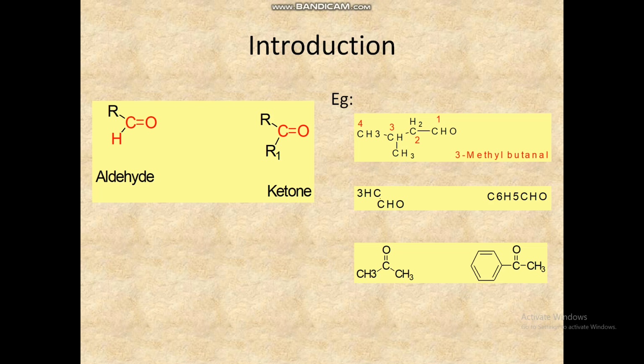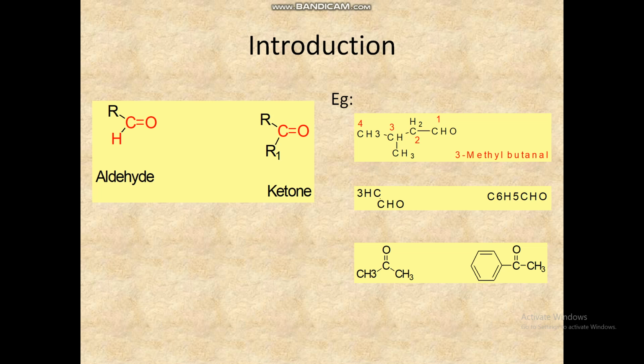Next, methyl phenyl ketone, an aromatic ketone, is the common name. Acetophenone is the IUPAC name. In the common system, the word ketone is added to the names of the alkyl or aryl groups present in the molecule.